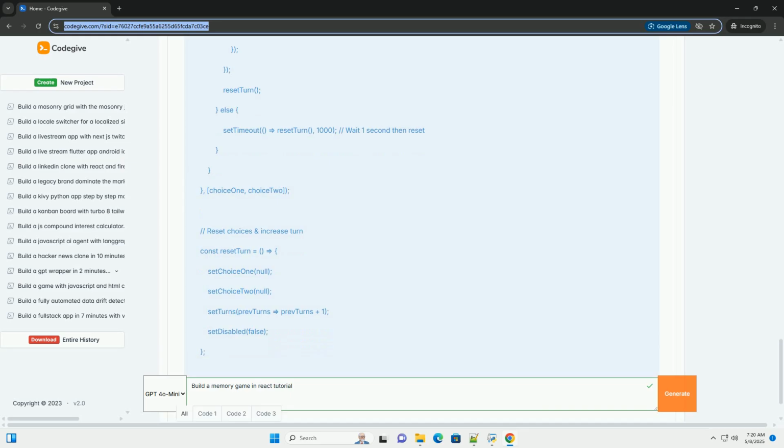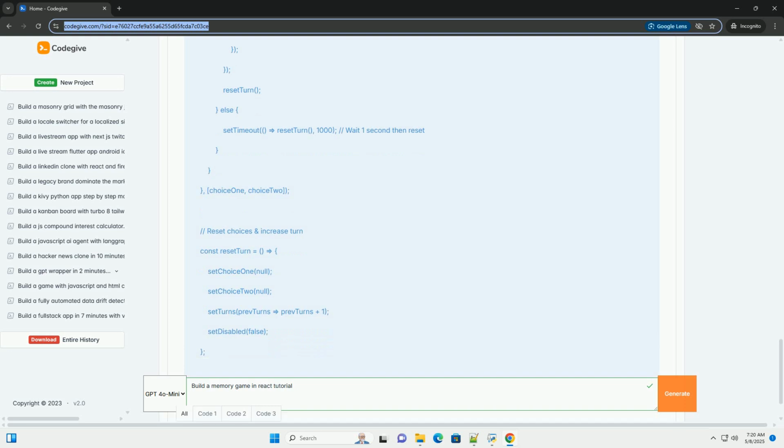How to run the game. 1. Start the development server. In your terminal, run the following command. This will start the React development server and open the game in your browser, usually at http://localhost:3000.